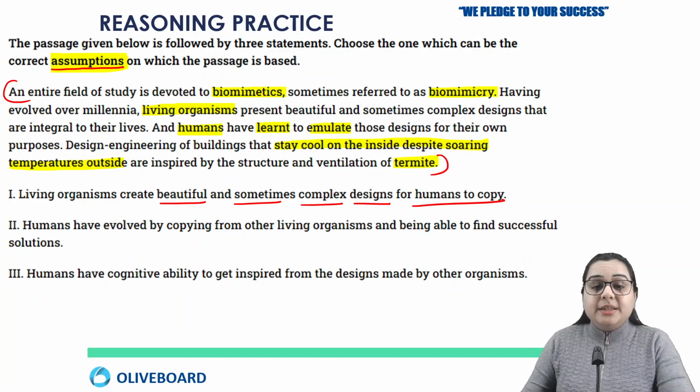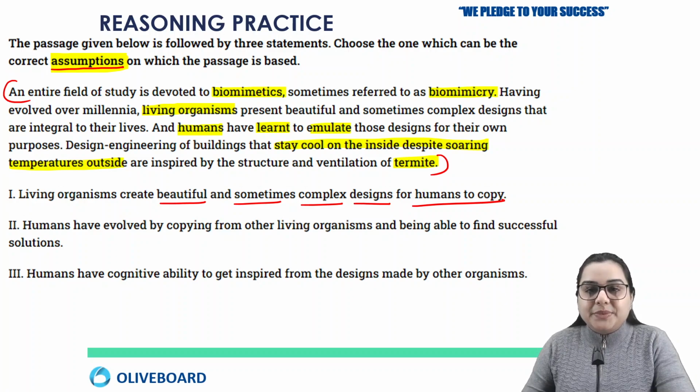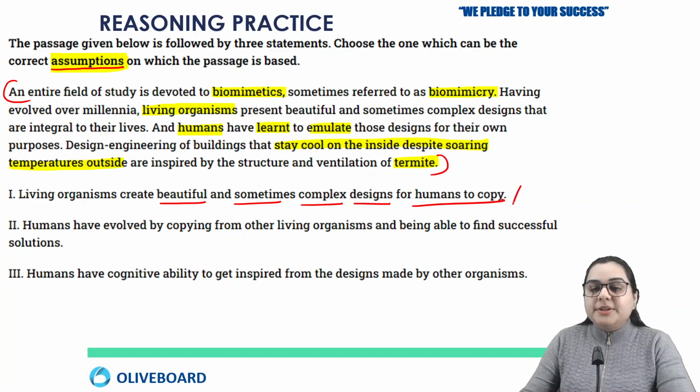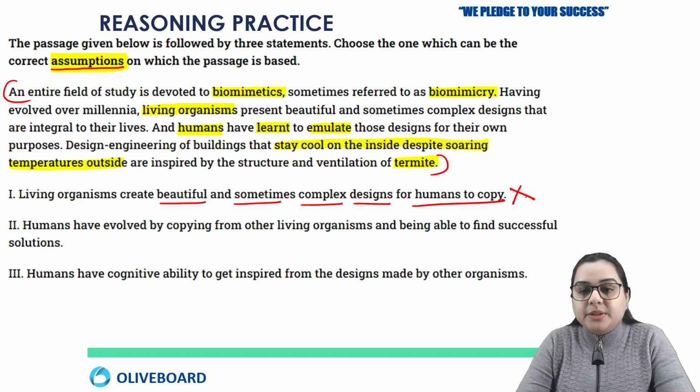Second thing that we understand here is humans are not copying them. Humans are just trying to understand. So the first assumption is wrong, because humans are not copying that pattern, they are just learning what cannot be solved by humans, they are just learning that pattern. So the first assumption is definitely wrong.